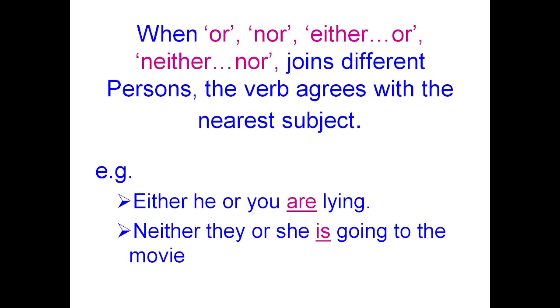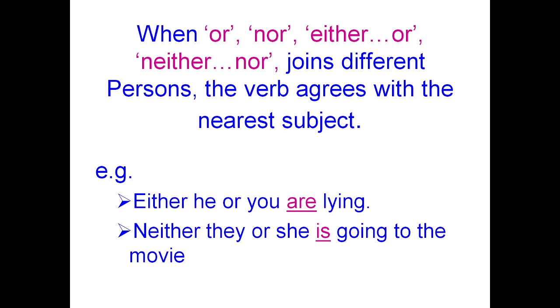When or, nor, either or, neither nor joins different persons, the verb agrees with the nearest subject. Either he or you are lying. Like I can say that either you or he has done it. In this sentence, you is the second person, he is the third person. So we have to apply the verb according to the second subject, that is, he has done it, present perfect tense. Either he or I am responsible for it.